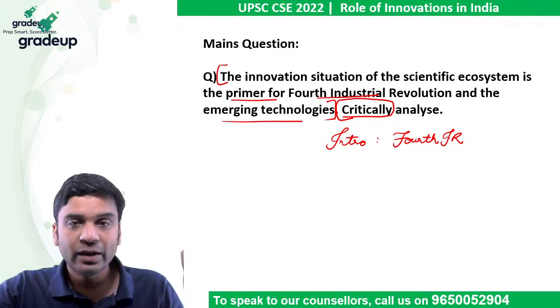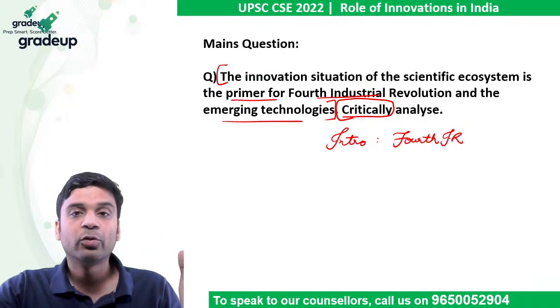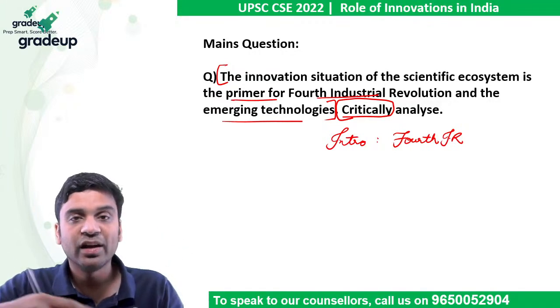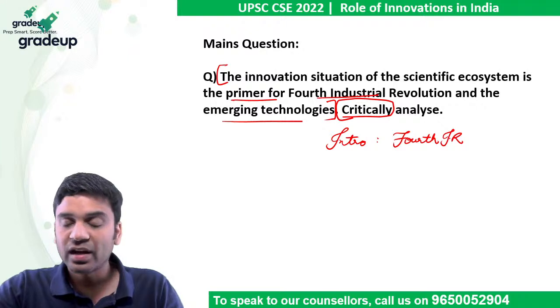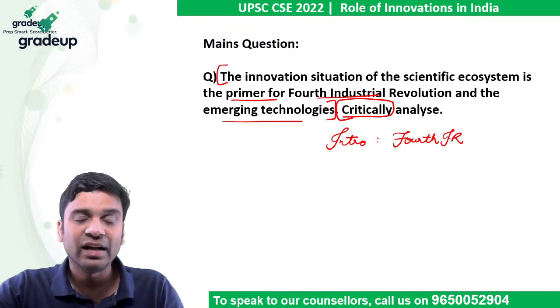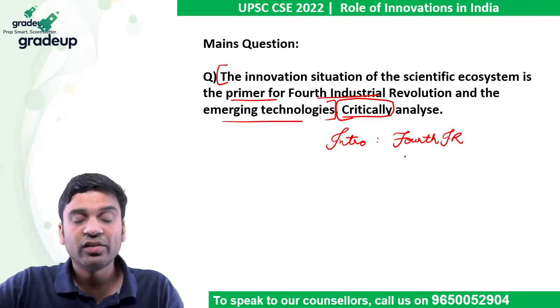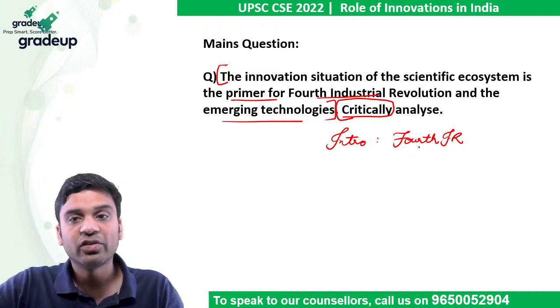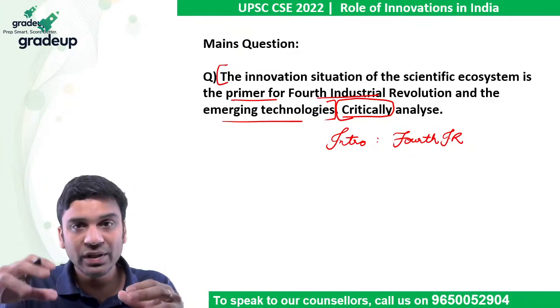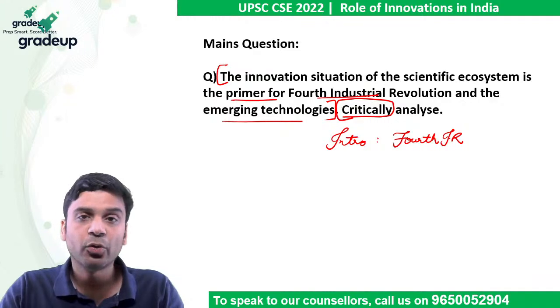There are physical ecosystems, and that physical ecosystem is connected to the cyber. Your Internet of Things, artificial intelligence, machine learning, deep learning, IoT, all of this comes under the fourth industrial revolution. Robotics and AI are the most advanced, where there is a connect between the digital and the physical. That is your fourth industrial revolution.